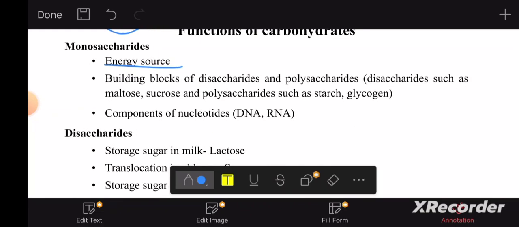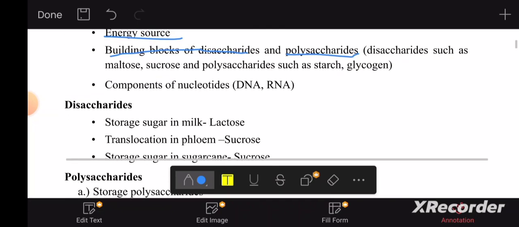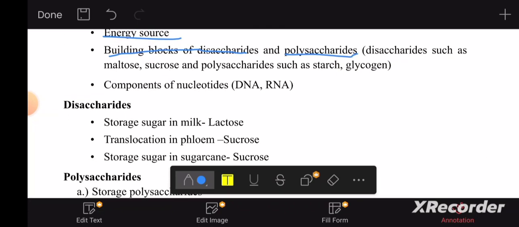Clear point. Building blocks of disaccharides and polysaccharides, very obvious. Monosaccharides are the ones that build disaccharides and polysaccharides. We saw that glucose plus glucose produced maltose. Glucose molecules together polymerize to form cellulose, for example. Disaccharides such as maltose, sucrose, and polysaccharides such as starch and glycogen, we went through all this. They're components of nucleotides. I said that. They're components of DNA and RNA. We discussed this.